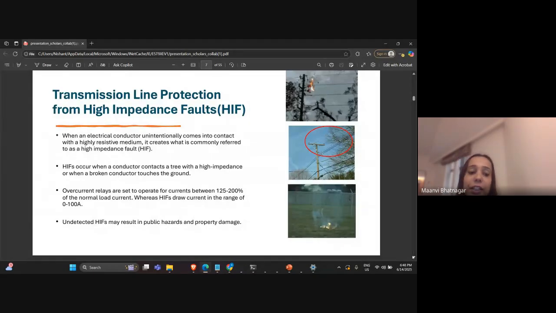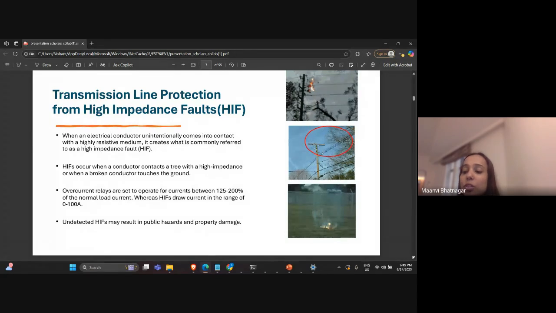The overcurrent relays that we have are usually set to operate between 125 to 200% of the normal load current. And like I said, a high impedance fault has very high impedance. So they draw current in the range of 0 to 100 amperes, and they usually go undetected.